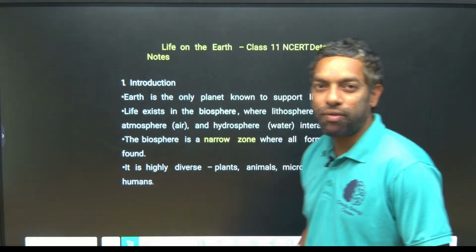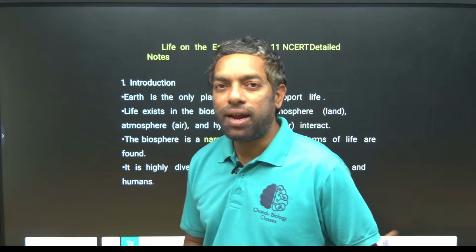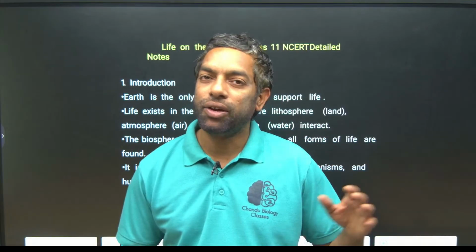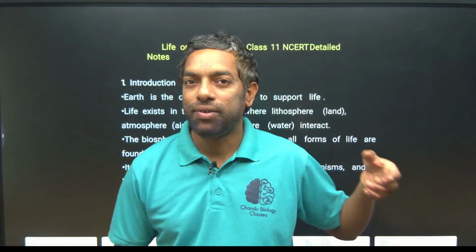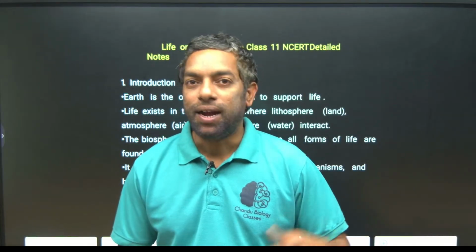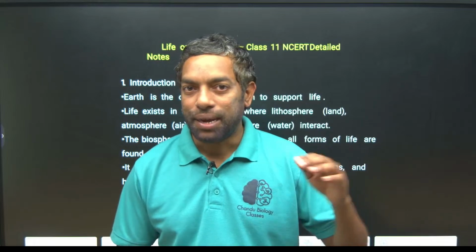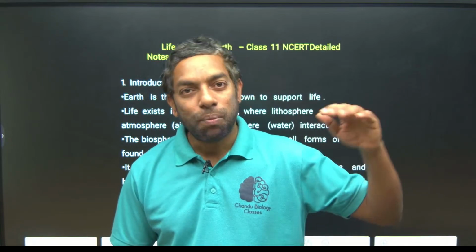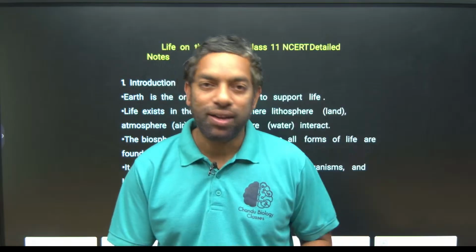Life on the earth. What kinds of lives, either plants or animals, are found in a geographical area where latitudinal changes occur? Equatorial has different life, tropical has different life, temperate has different life, and the polar region also has different life.